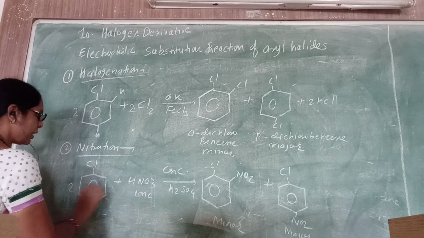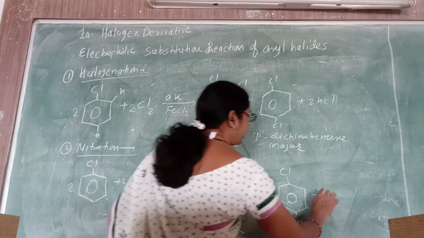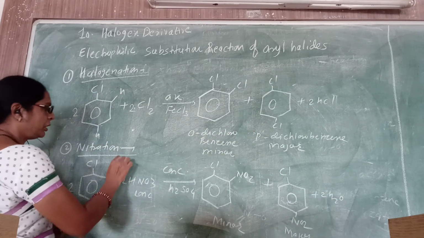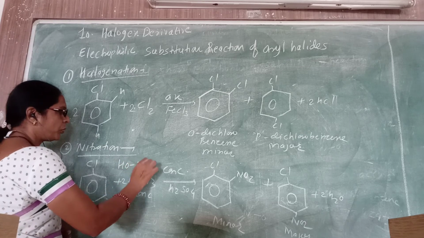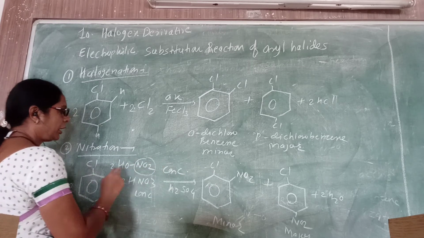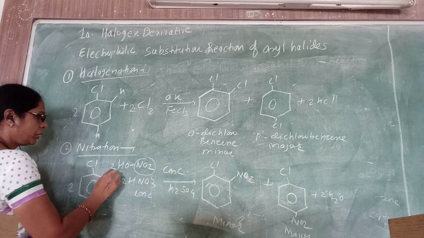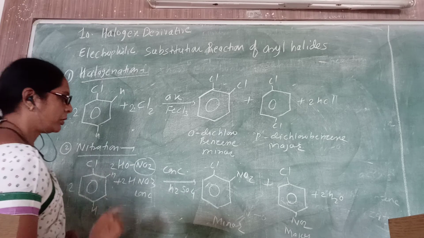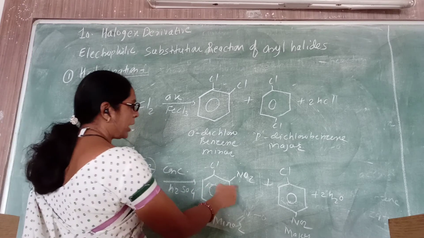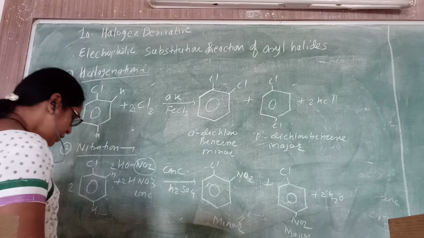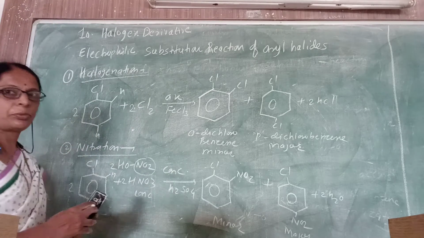We can balance the reaction this way. You get 2 water as a byproduct, because HNO3 is written as HONO2. Two NO2 groups come here and the 2 H are used to form water. So the 2 hydrogens from ortho and para are replaced, and you get water. The products are o-nitrochlorobenzene and p-nitrochlorobenzene. So this is a nitration reaction.